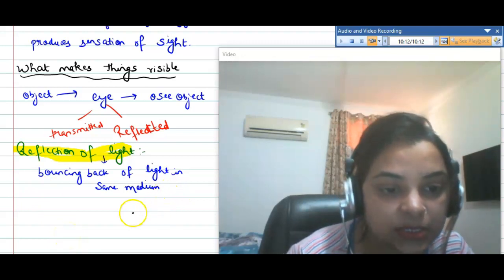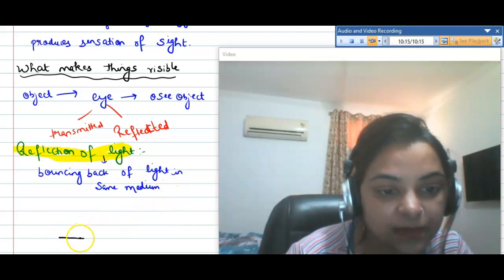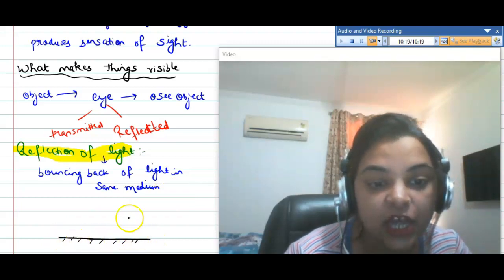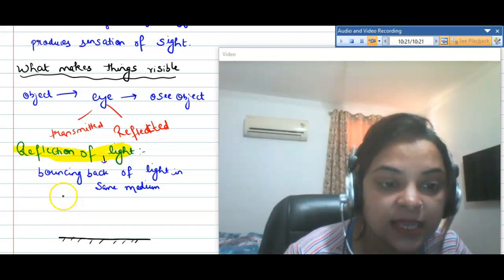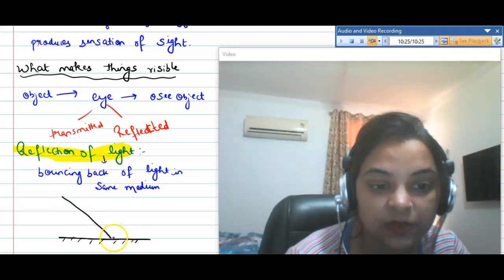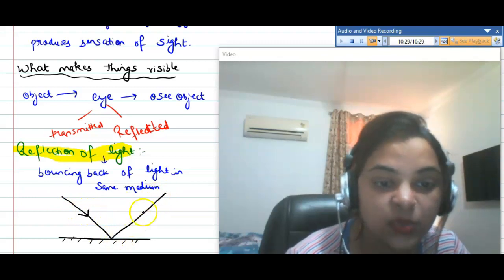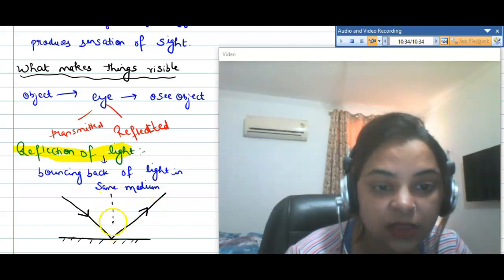So this is our mirror, a polished surface, right? This ray of light falls on the polished surface and bounces back in the same medium. So this one is going back, and this is another one.